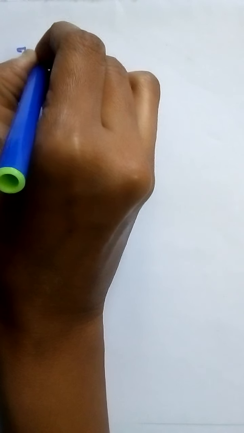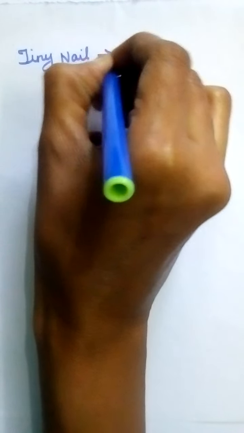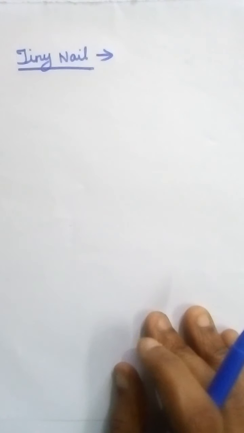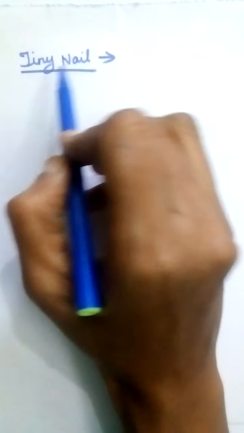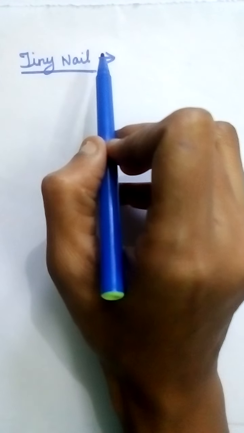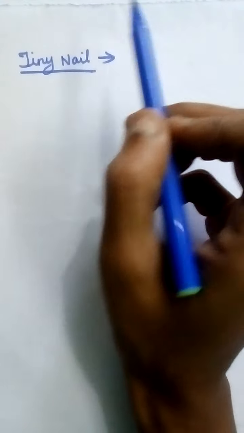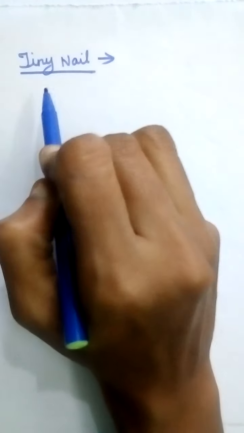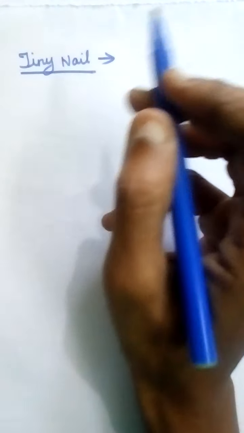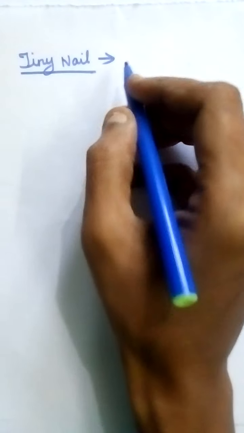Tiny nails are very important for furniture making and construction. Different parts of furniture and many other things are joined together with the help of tiny nails, and they are made up of iron.